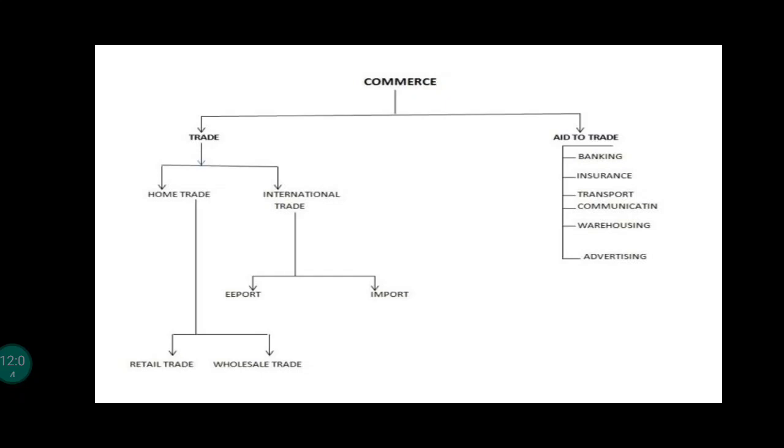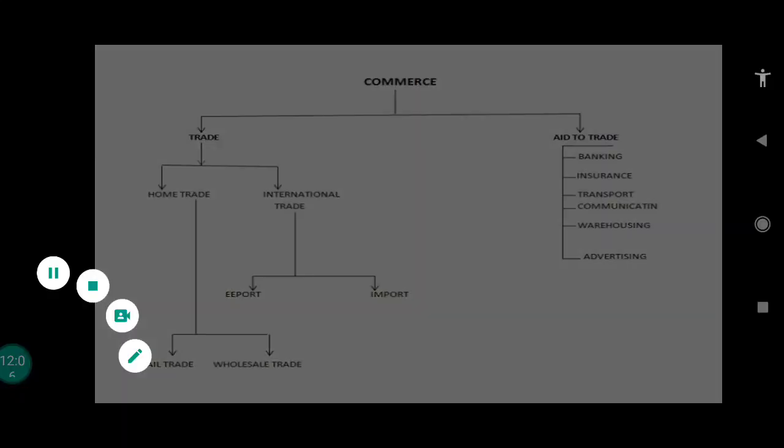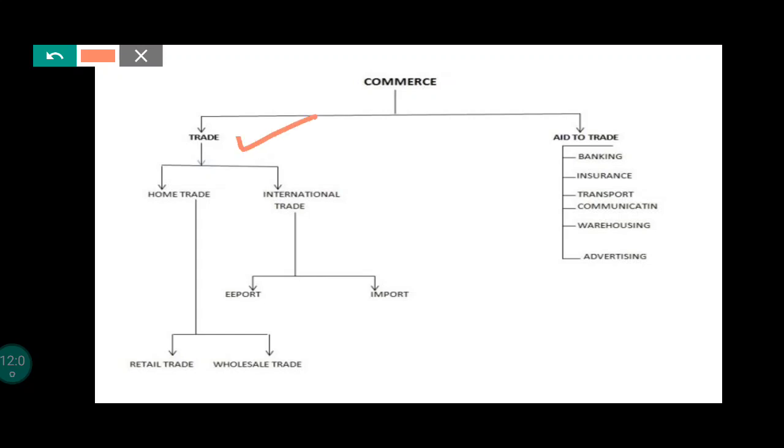So commerce is divided into trade and aids to trade. Trade is the commercial activity involving buying and selling of goods and services with the aim of making profit. Again, trade is divided into home trade and international trade, that is foreign trade. Foreign trade is divided into export trade, import trade, as well as entrepot trade. Home trade is divided into wholesale trade and retail trade.